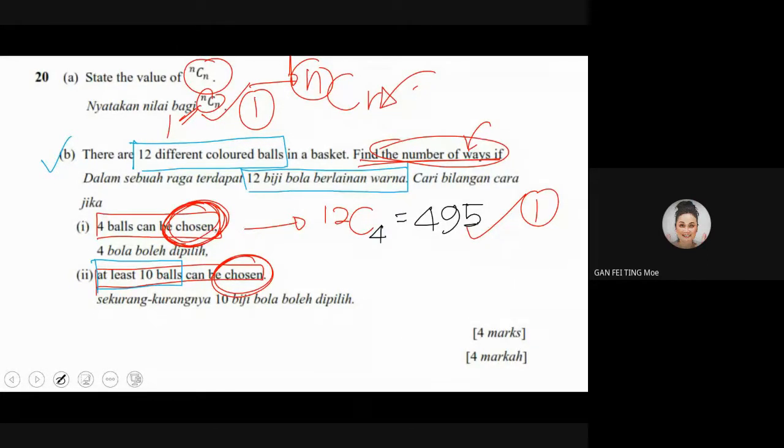So at least means what? At least. Sekurang-kurangnya, yang paling kurang. Yes, Gavin, very good. Greater or equal to 10. So at least, okay, greater.